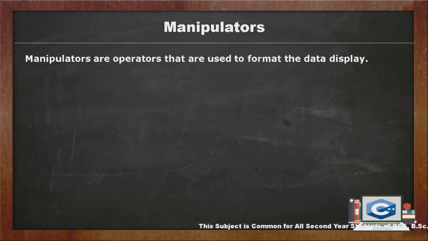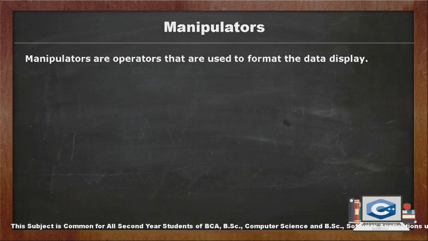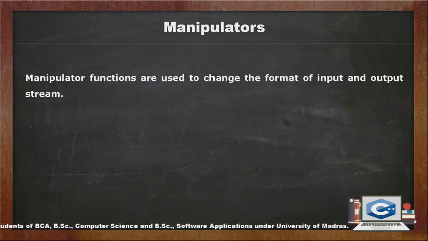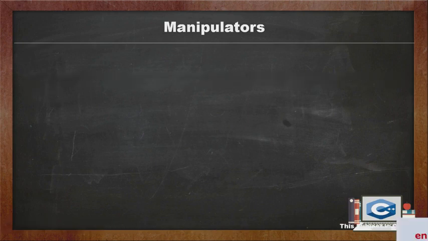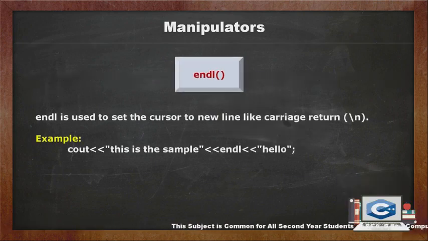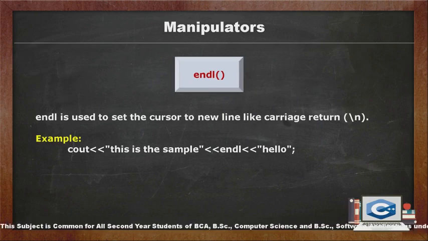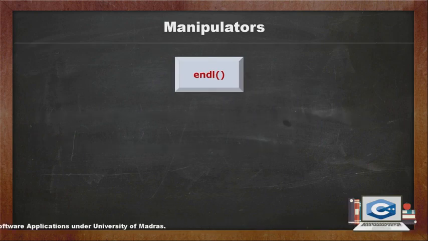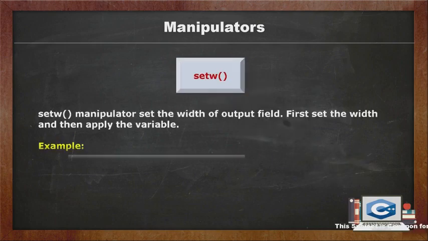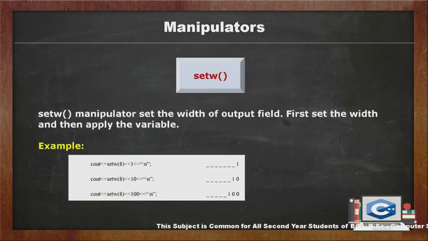Next, manipulators. Manipulators are operators that are used to format the data display. Manipulator functions are used to change the format of the input and output stream. endl is used to set the cursor to a new line, like a carriage return. setw manipulator sets the width of the output field.